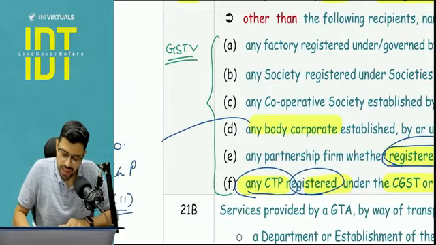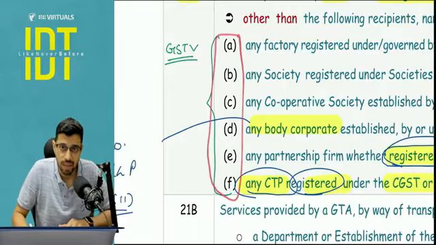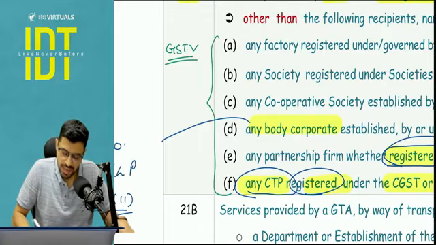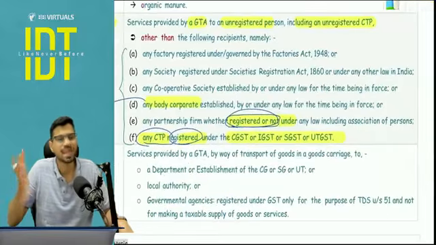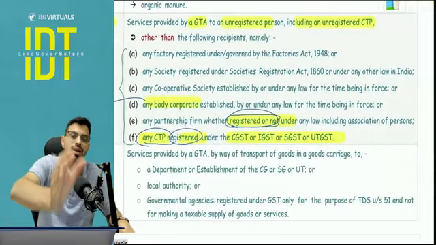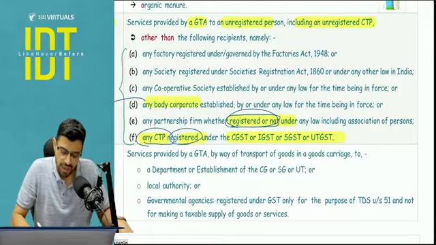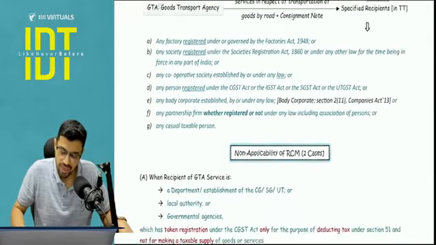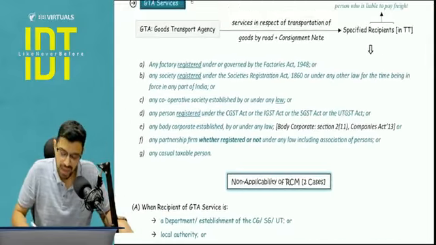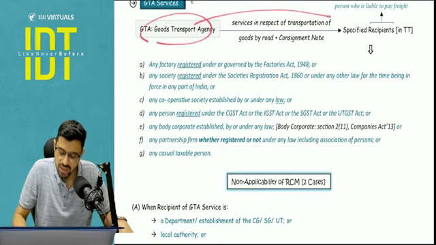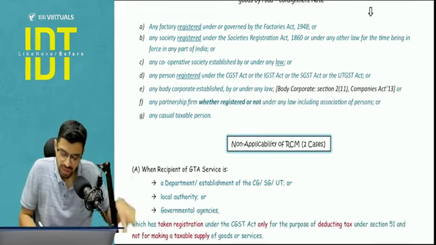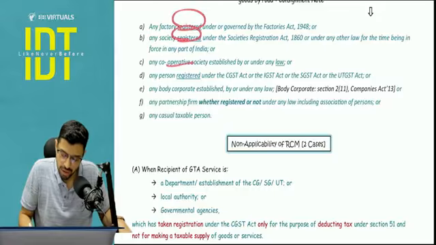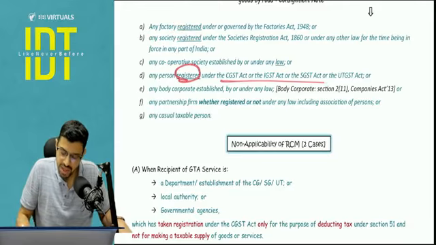Now, as you saw in these particular cases, the GST will be applicable and also RCM is going to apply, because the list that you are finding here is exactly replicated in the charge related chapter. The charge related chapter means they are talking about the reverse charge mechanism, that if a GTA is giving service to a specified recipient, and the specified recipient list is the same that I covered: registered factory, registered society, cooperative society under law, person registered under GST.